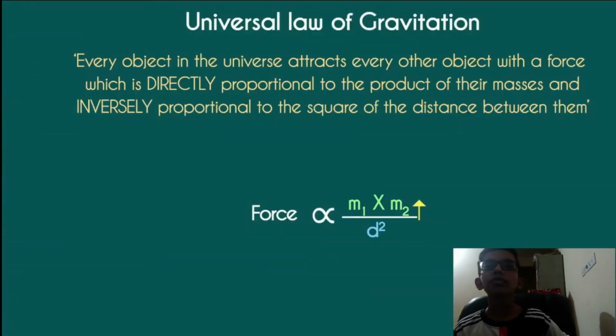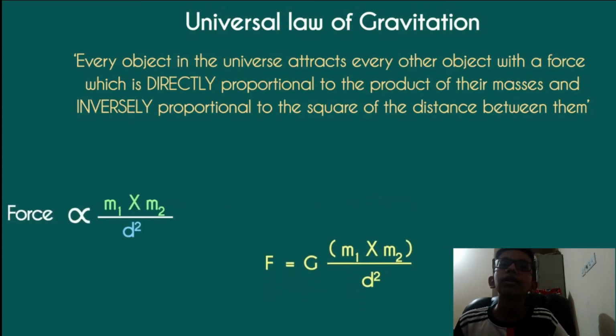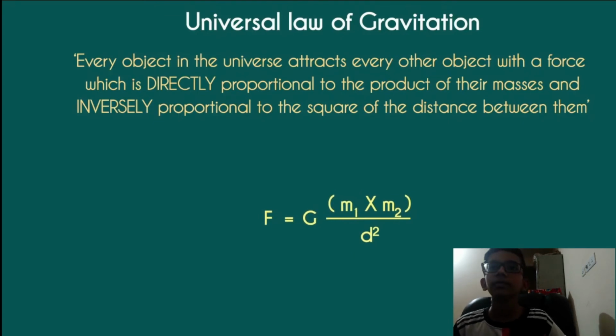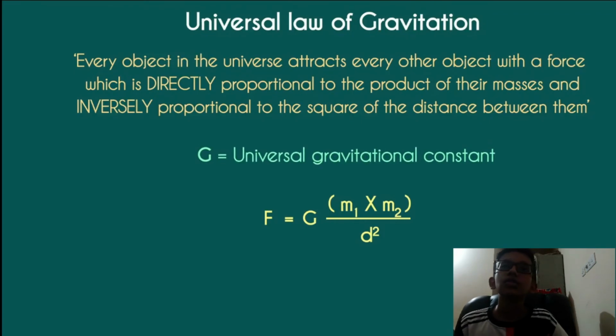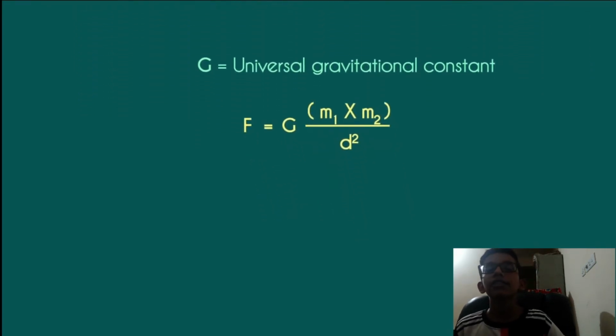So if the mass of any object increases, the gravitational force has more magnitude, and the more the distance between the two objects, the lesser the gravitational force. Directly proportional to the product of the masses and inversely proportional to the square of the distance between them, this can be written as F equals G times m1 into m2 by d squared. Here G is the universal gravitational constant.